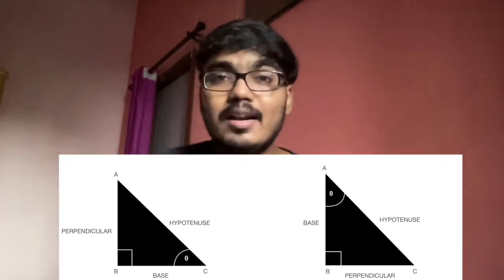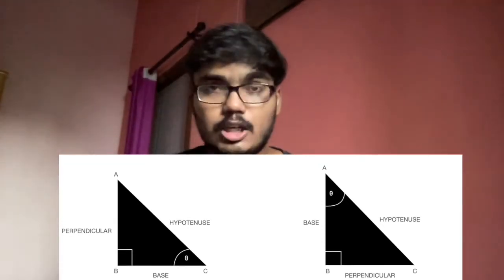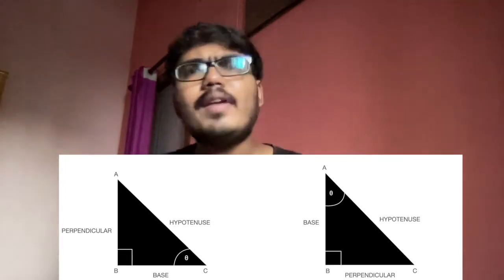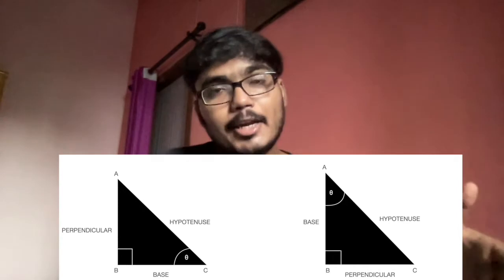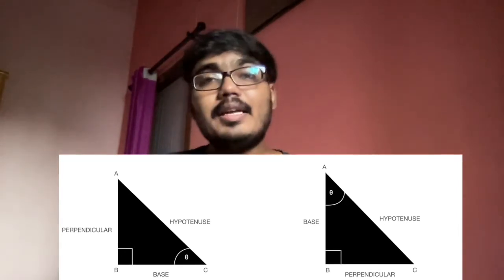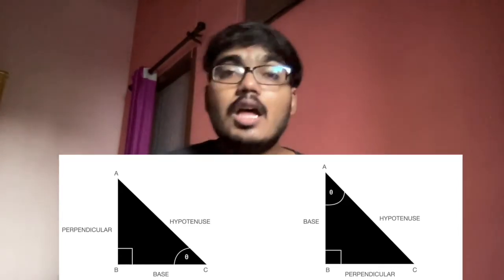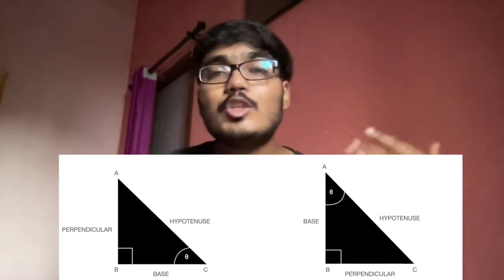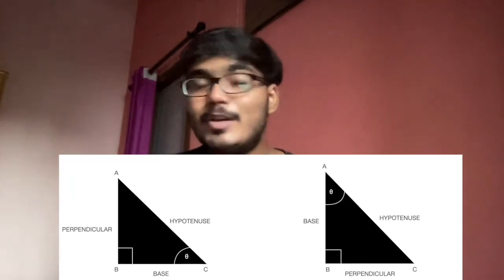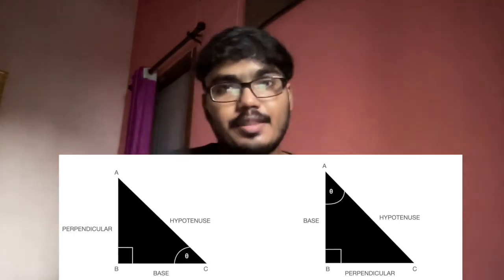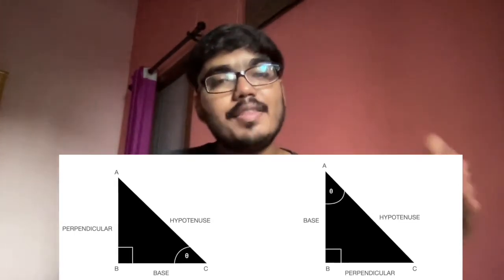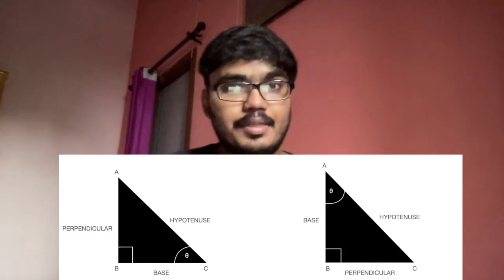Now understand that in a right angle triangle, hypotenuse always remains the same, right? But the value of perpendicular and base, they are interchangeable. So how do we find which one is perpendicular and which one is base? It is easy. The angle that you're considering, for example, in the first case, we are considering angle C, right?